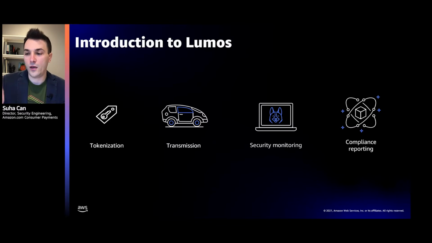and any personally identifiable number from a customer that needs to be part of a payment flow. At a high level, when you think about Lumos, it is the same building blocks as the previous environment. As you see, our overall workflow and our overall services and their responsibilities haven't changed as we moved from on-prem to AWS. That is an important point, because fundamentally we didn't need to completely redesign our workflows and our services. When you think of Lumos at a high level, it's comprised of a tokenization service, a transmission service, a security monitoring infrastructure, and automated compliance reporting. Lumos itself is compliant today with a number of regimes such as PCI.